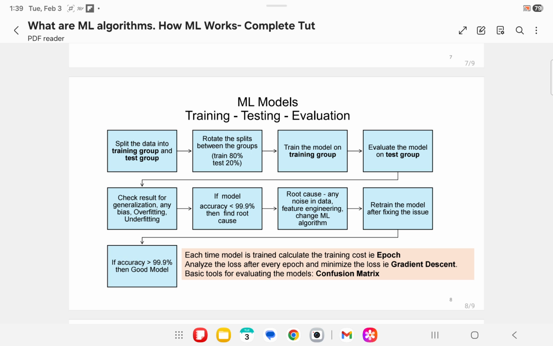For more generalized results, data can be divided into more than two groups and rotated as training group and test group. Rotate the splits between the two groups, training and test, many times until all variations of the two groups are exhausted.